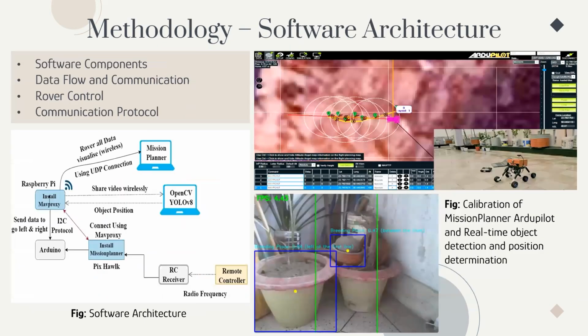Then comes the software architecture part, where, for the data flow and communication, first of all come the software components. The components we used are the OpenCV library, YOLO V8 for object detection, and the operating system of the Raspberry Pi. Then it comes to the data flow and communication.